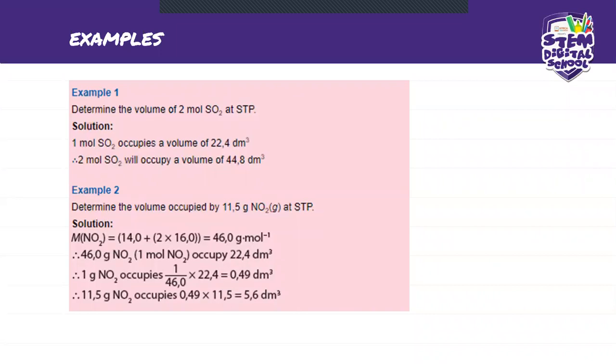So that's why it's so important for you guys to do it step by step. Then you calculate the number of moles. After you get the number of moles, then you calculate your volume at STP, and that will be N times Vm. Okay, I hope that it's clear to you guys. If you do have questions, you can send me a chat and I will go back.